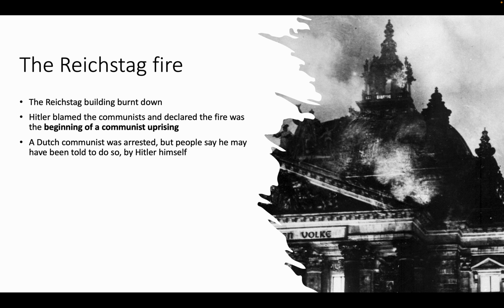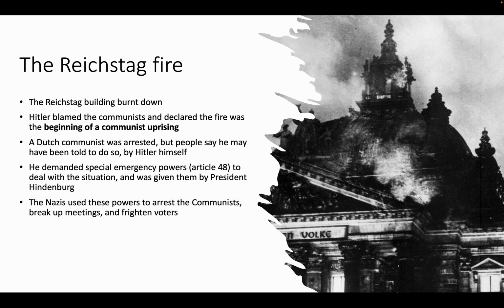He demanded special emergency powers, Article 48, to deal with the situation, and was given them by President Hindenburg. So Article 48 allowed Hitler to pass laws without consulting the Reichstag, basically a dictatorship. The Nazis used these powers to arrest the communists, to break up meetings, and frighten voters into voting for them. Furthermore, police powers increased, and personal freedom was suspended. This is literally a dictatorship.